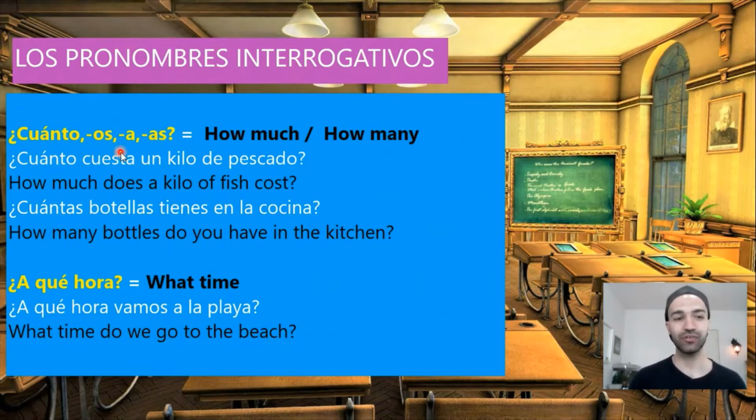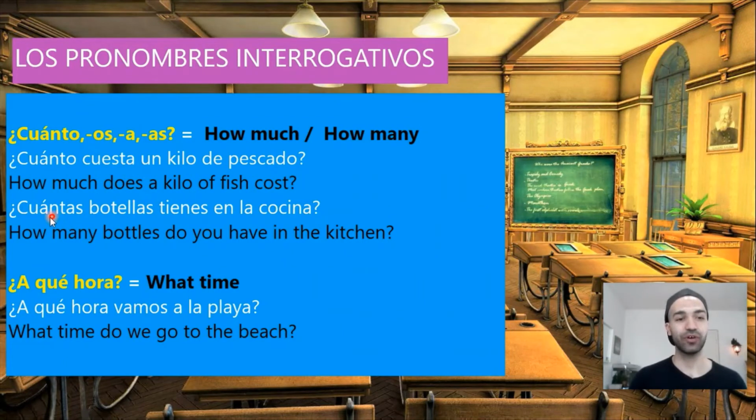¿Cuánto? ¿Cuántos? ¿Cuánta? ¿Cuántas? So, ¿cuánto? It means how much. And always when we ask about the price, we ask ¿cuánto cuesta? How much does it cost? For example, ¿cuánto cuesta un kilo de pescado? How much does a kilo of fish cost? ¿Cuánto cuesta? So, always when we ask about the price, we ask ¿cuánto cuesta?